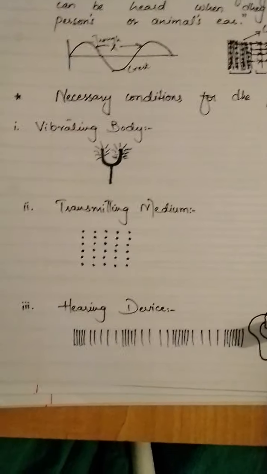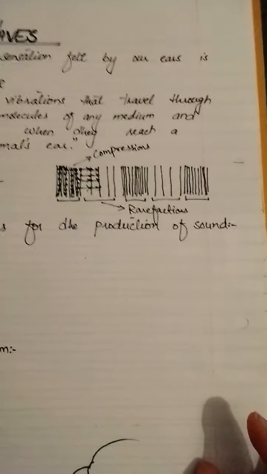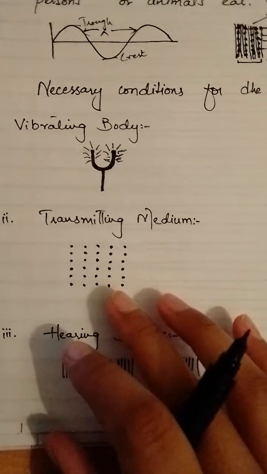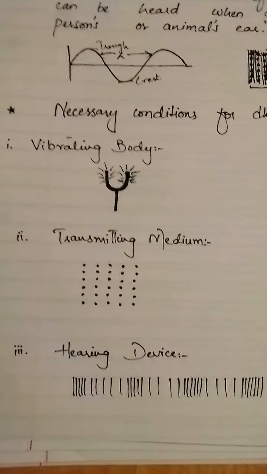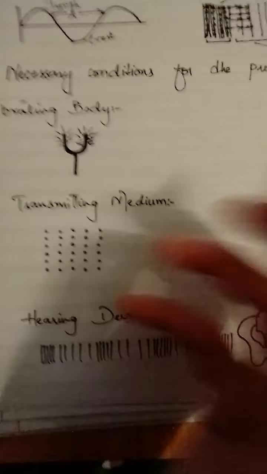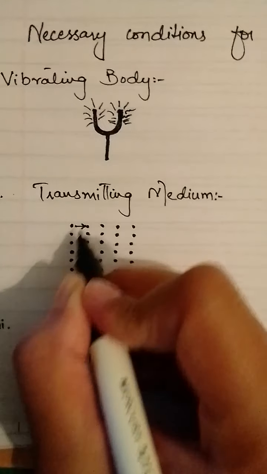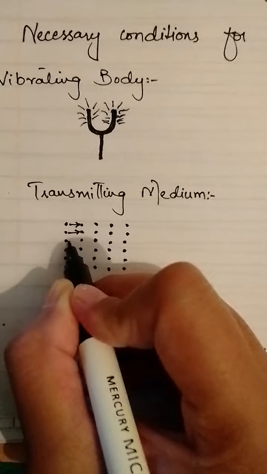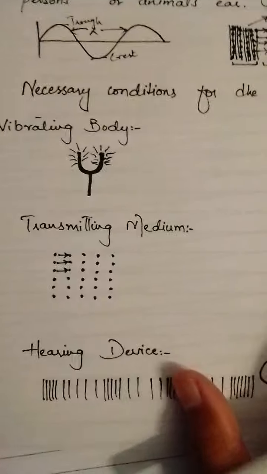The next condition is a transmitting medium. I've already told you that a medium is necessary for the transmission of sound waves, because if we don't have any medium, how would any particle transfer energy to the other? See here, this atom will transmit energy to this one, to this one, and in turn the compression and rarefaction would take place.